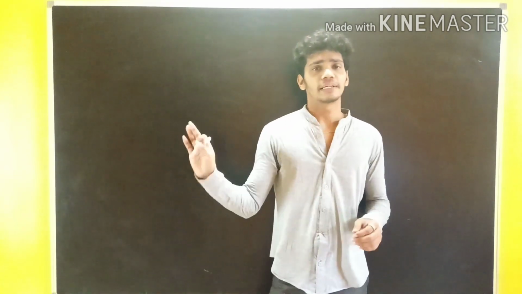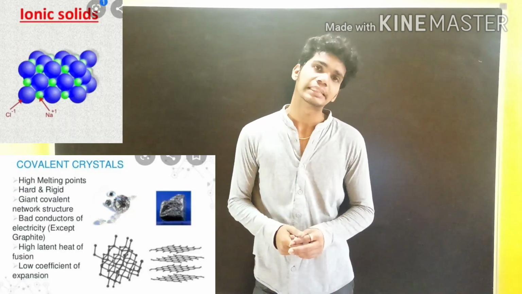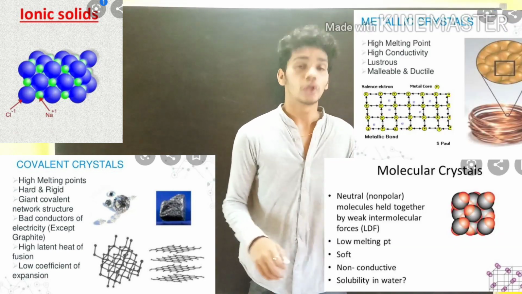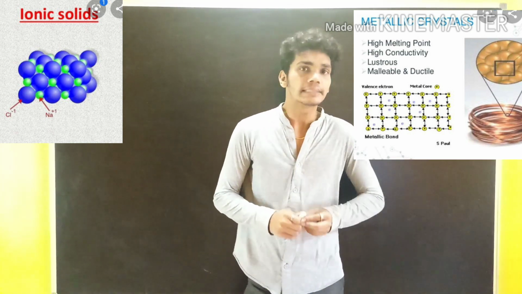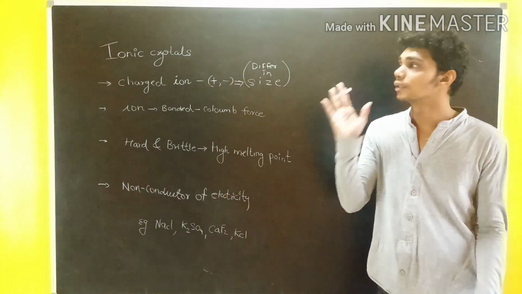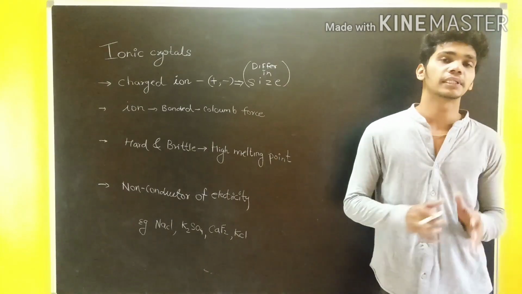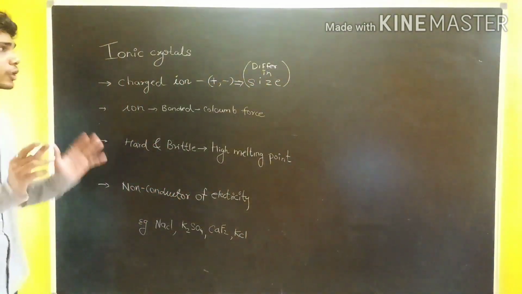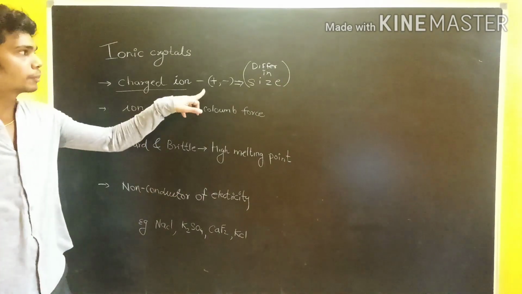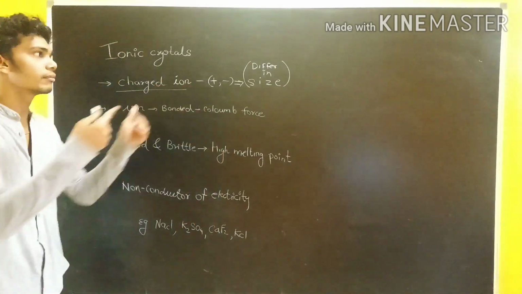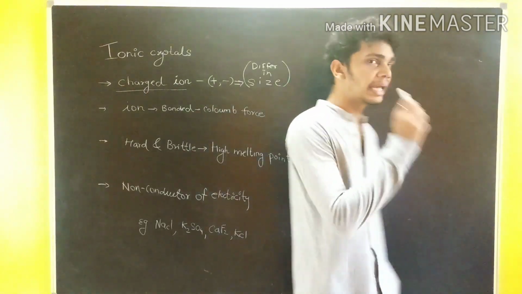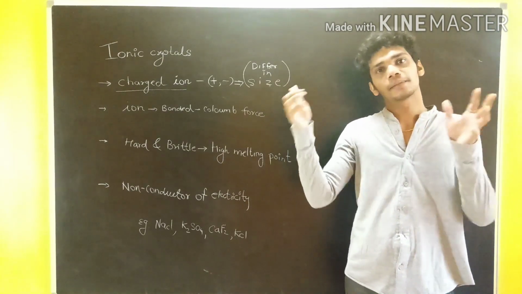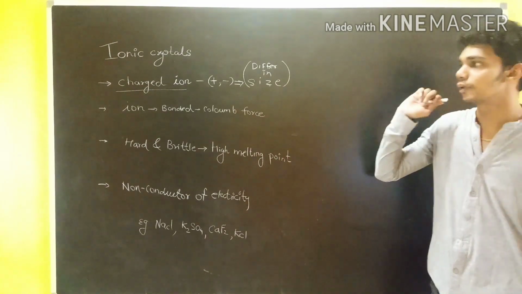They are mainly distinguished into four categories. First is ionic crystals, second is covalent network, third is molecular crystals, and the fourth one is metallic crystals. The first classification is ionic crystals. As the name suggests, ionic, it contains ions, positive and negative charges. The constituent particles are the charged ions, positive cations and negative anions. But we have to consider one point, they differ in size. So anions and cations are not the same in size. That is the most important point here.